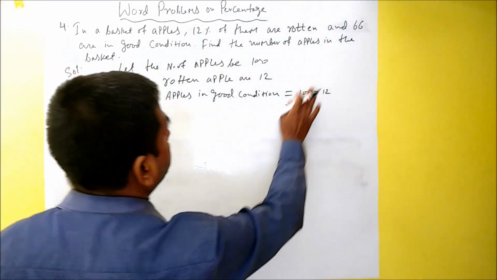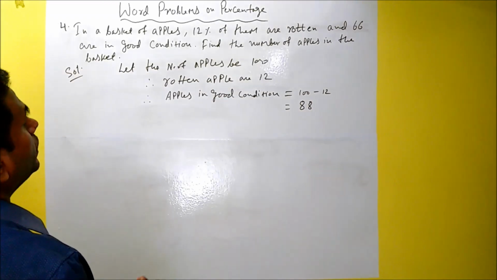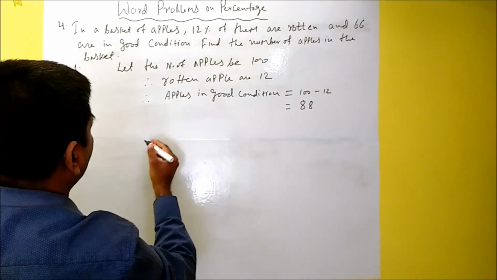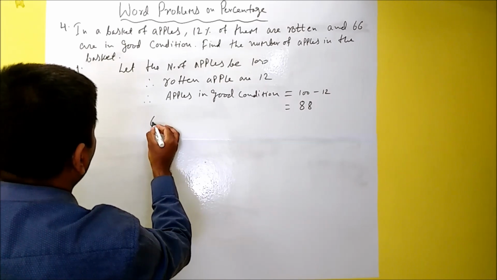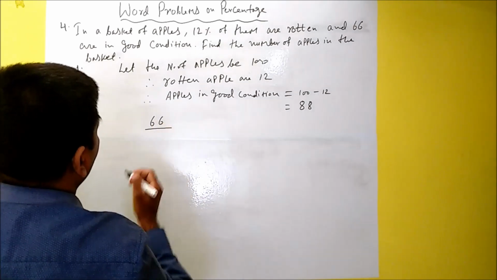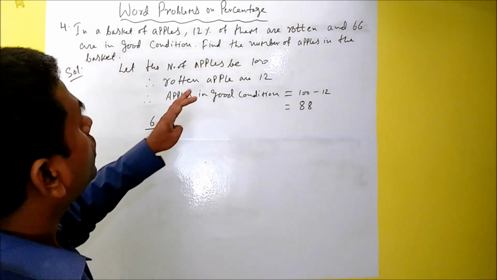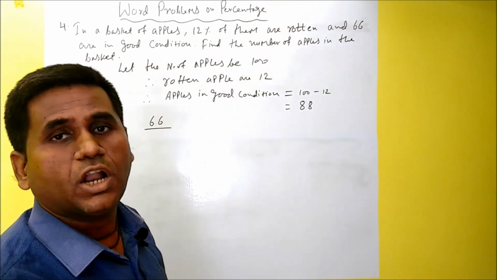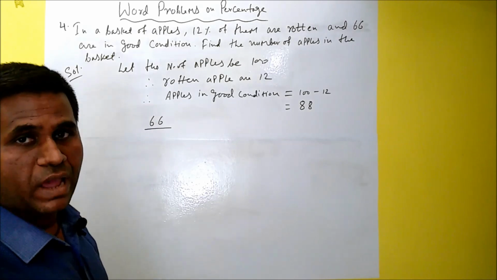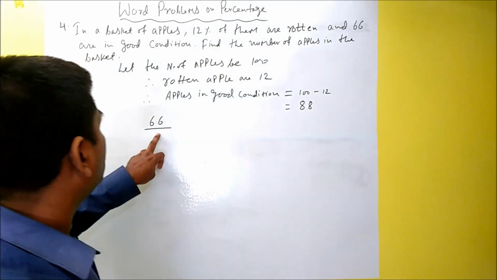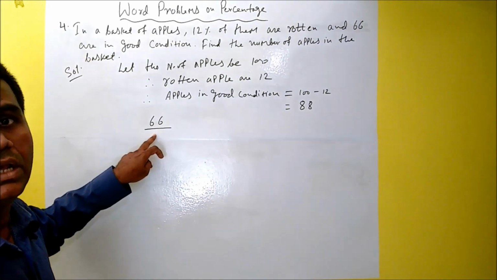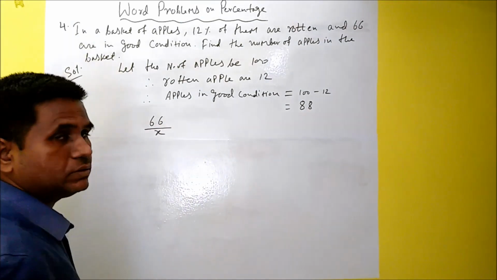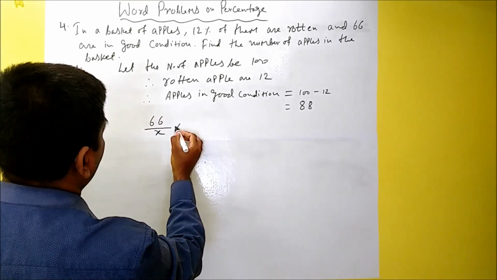So now we can frame an equation very easily. Okay. So 66 is the number of apples in good condition. So we will frame an equation: 66 divided by total number of apples. Find the number of apples in the basket. That means the total number of apples in the basket we have to find. So total we always write here, isn't it? So that we don't know. So let's say that is x. Okay, we'll write here as a variable.